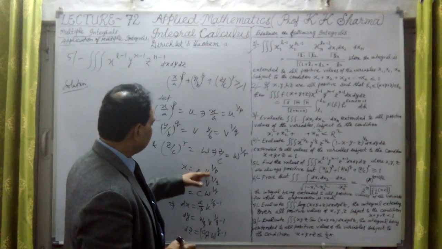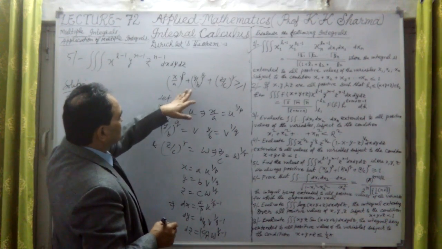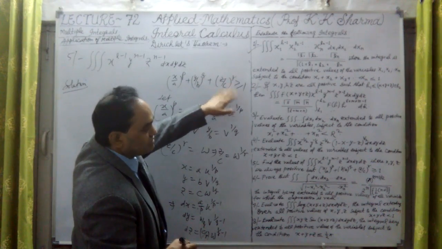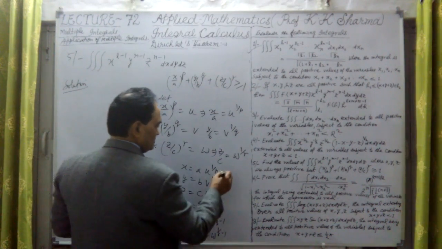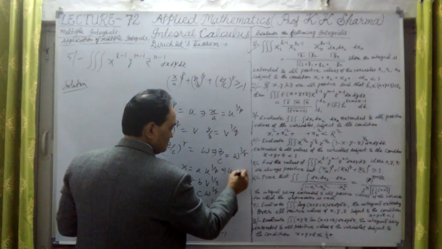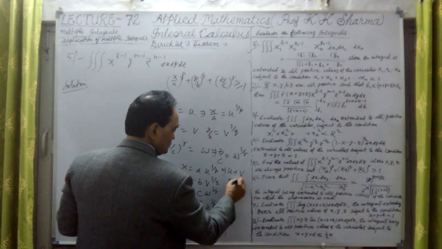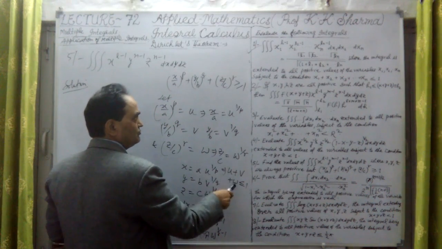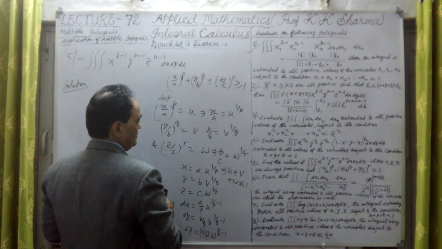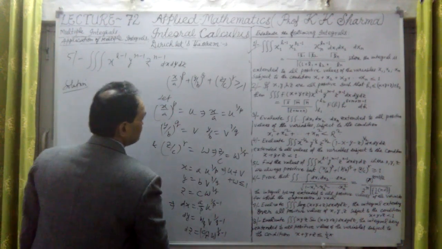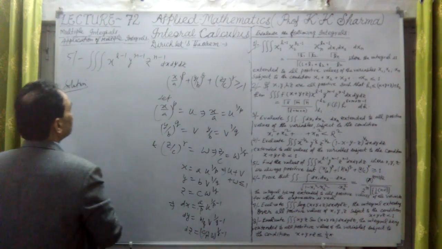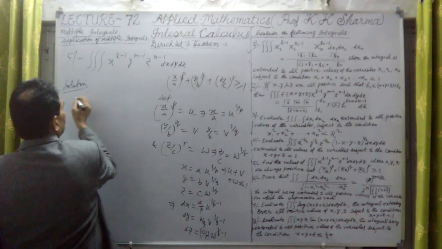Substituting these values, here u plus v plus w is less than or equal to 1. We have to take u plus v plus w less than or equal to 1, because only then can we solve this question. The condition is less than or equal to 1. Okay, then only this value will be calculated.